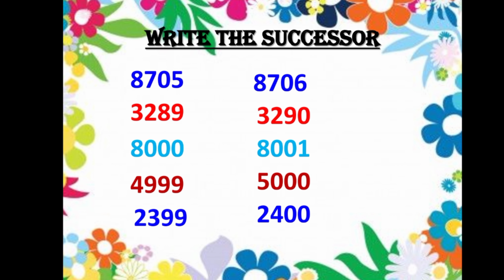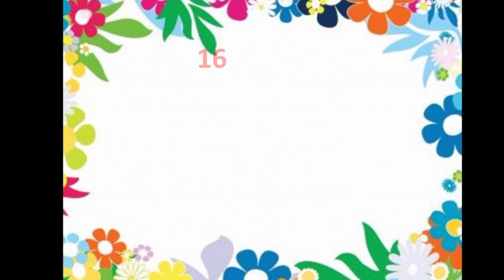You can add 1 to this number and write the successor. If you are not getting the answer, you can just add 1 to the given number and then write the successor. By adding 1 to the number, we will get the next number, the successor, isn't it? So if you are not able to write, just add 1 to the given number and find the successor. Is it clear, children?